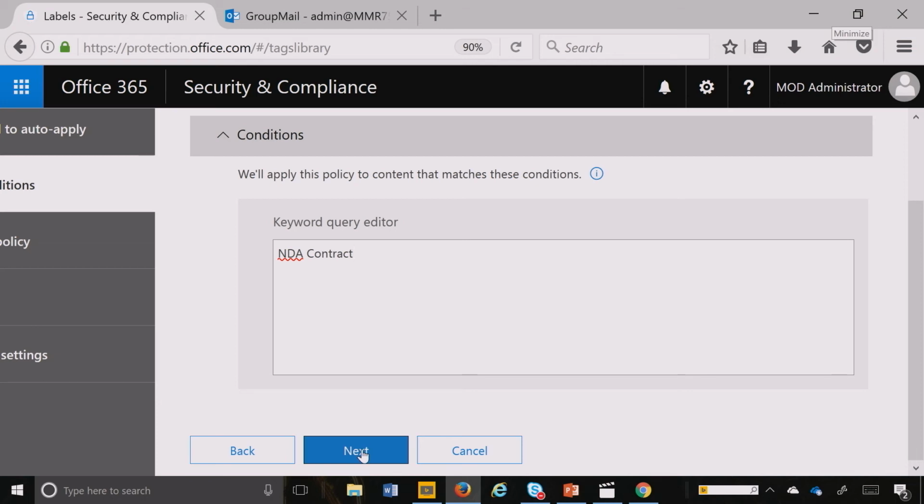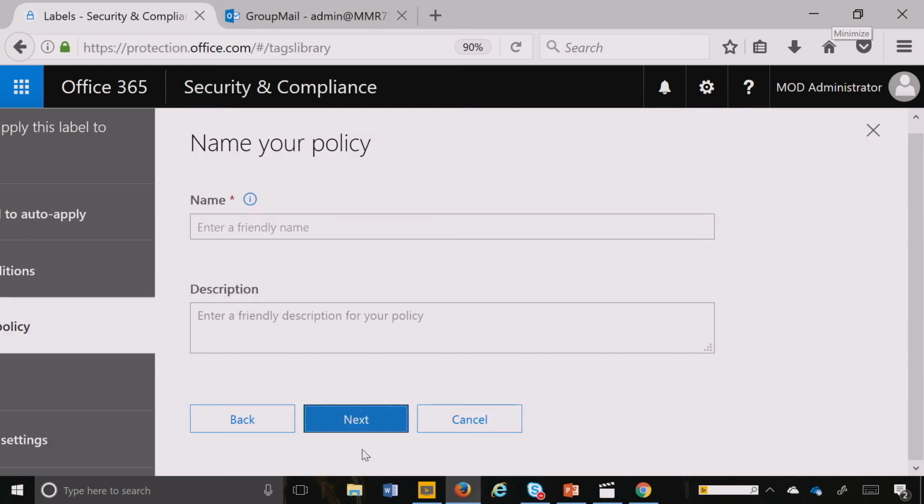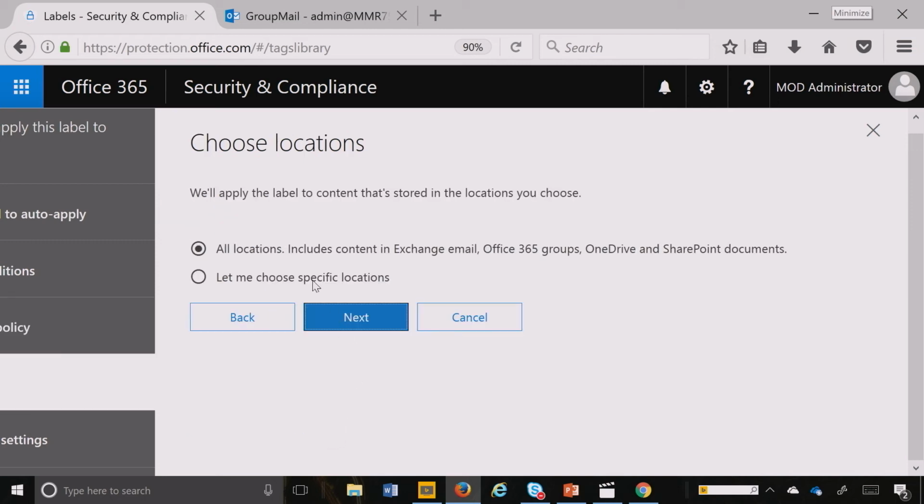Let me give you a couple of suggestions here. You want to be able to write some smart queries. And here I'm just writing a simple query saying NDA contract, but there may be different kinds of queries you can run. And there are some best practices we hope to publish in the near future. And I hit next. And I give it the name. And then I can pick the locations.